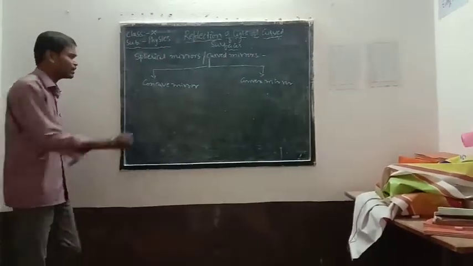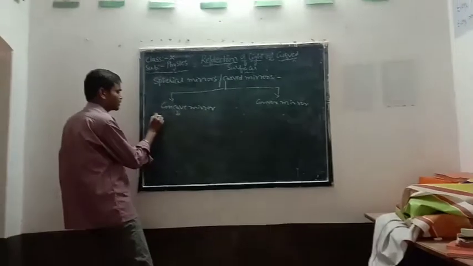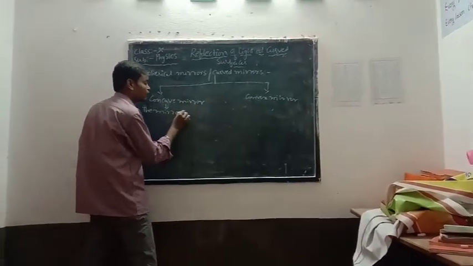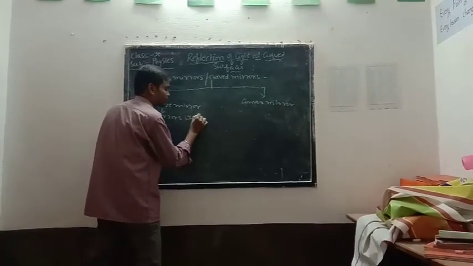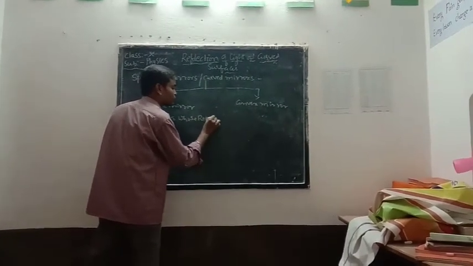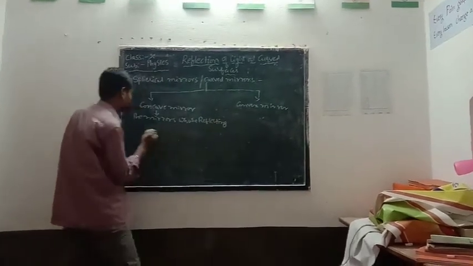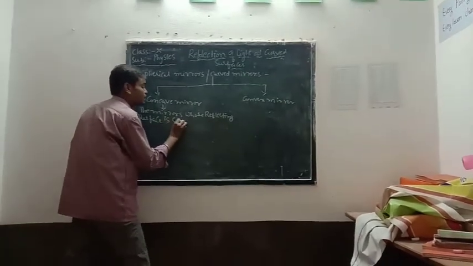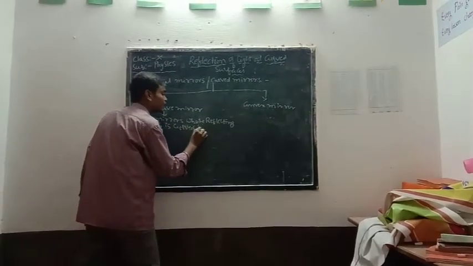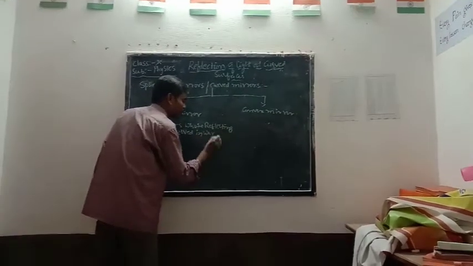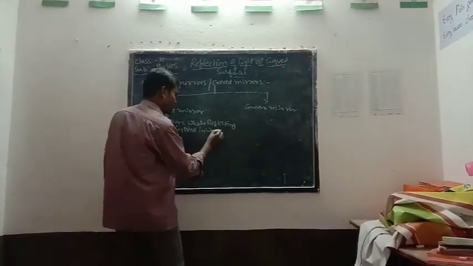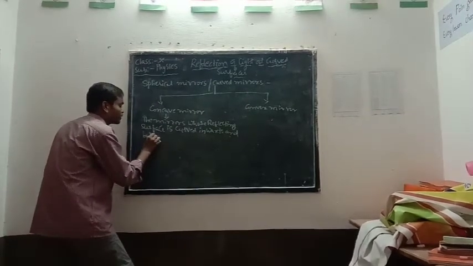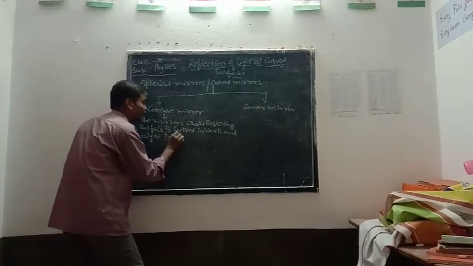So concave mirrors are the mirrors whose reflecting surface is curved inwards and the bulged part is silvered.